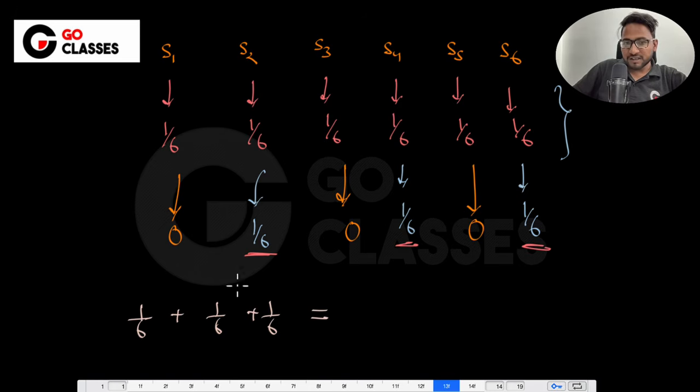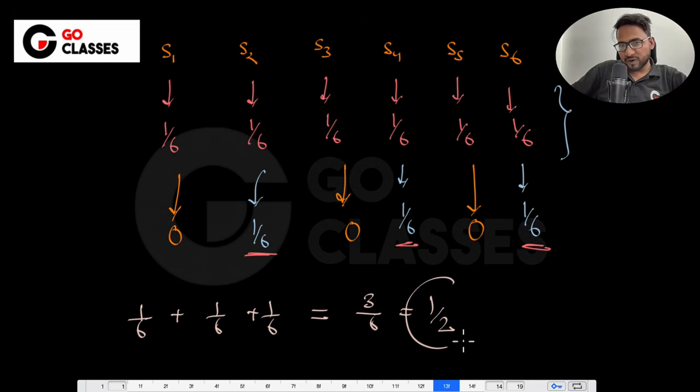I want this summation to be 1. So ultimately I want this to be 1. Currently it is 3 by 6, which is actually 1 by 2. Now if I want the summation to be 1, what do you think I can divide? Which number can I divide such that the ultimate summation is 1?